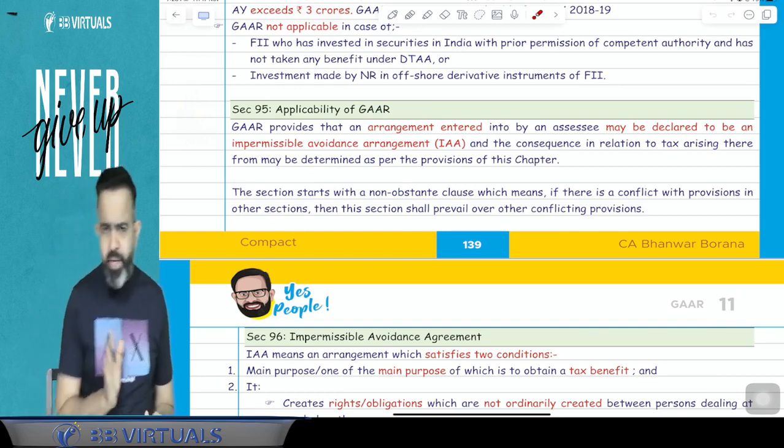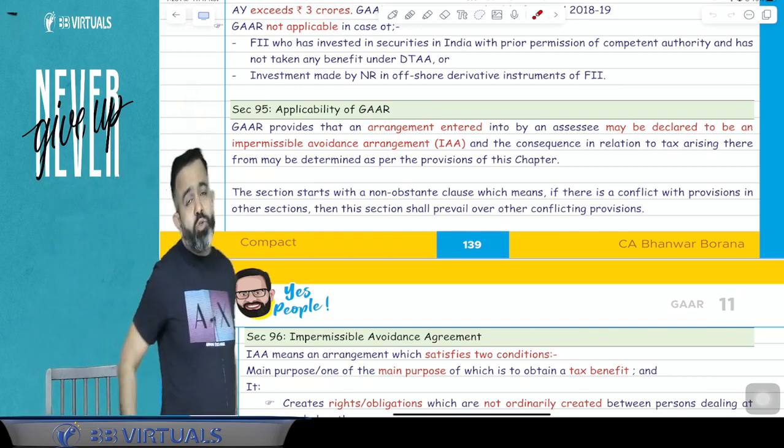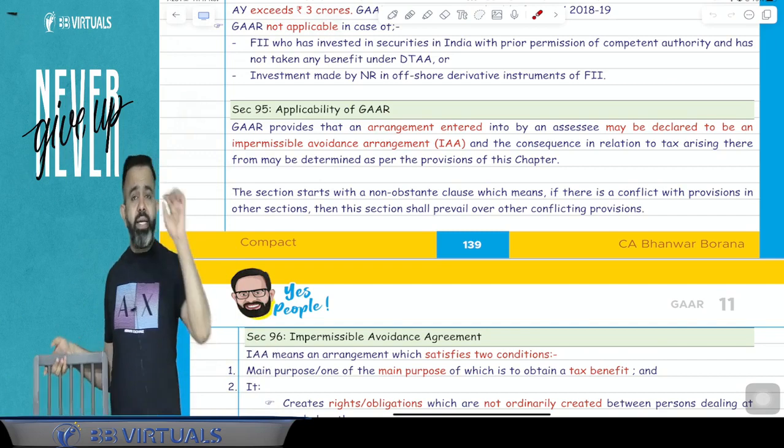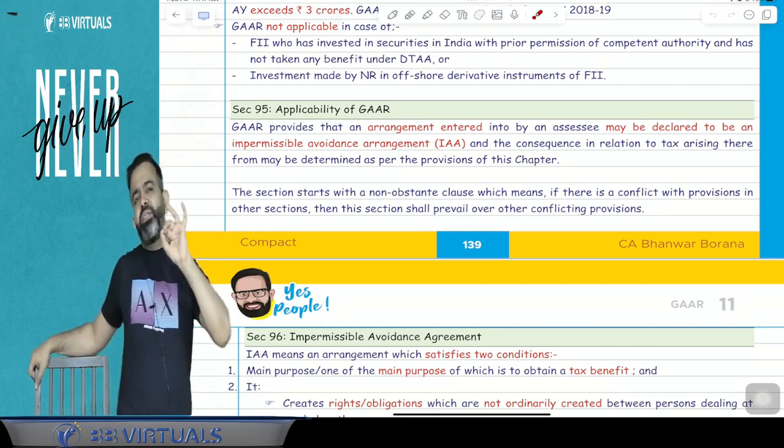So here, on the applicability of GAR, section 95 says that the income tax authority has the power to treat any arrangement as an impermissible avoidance arrangement.